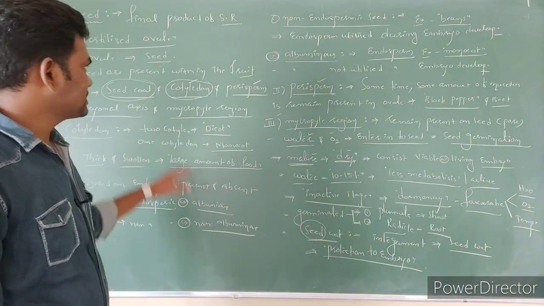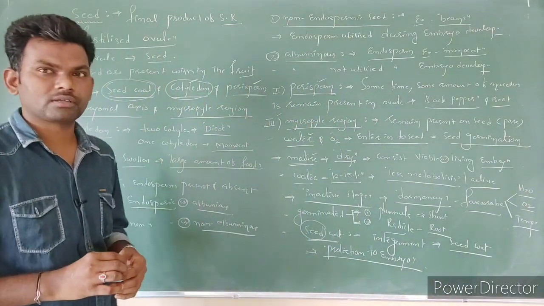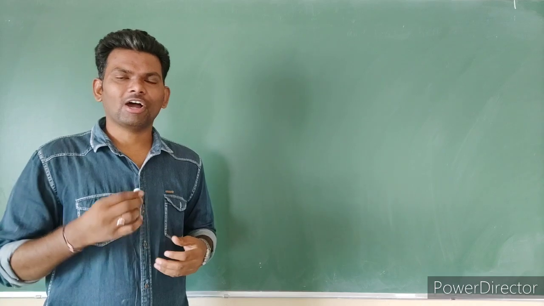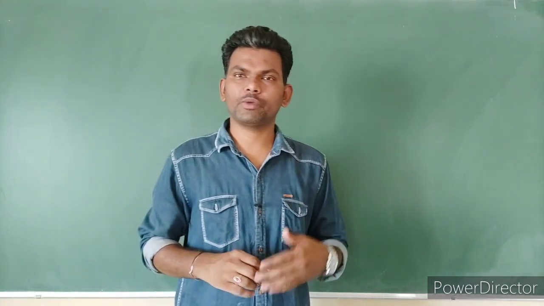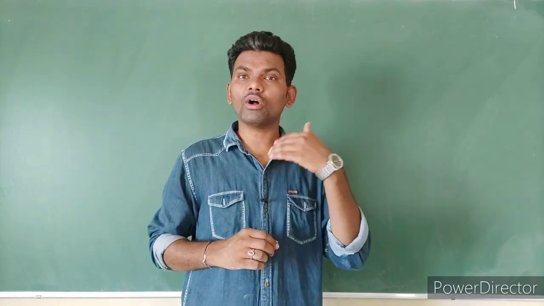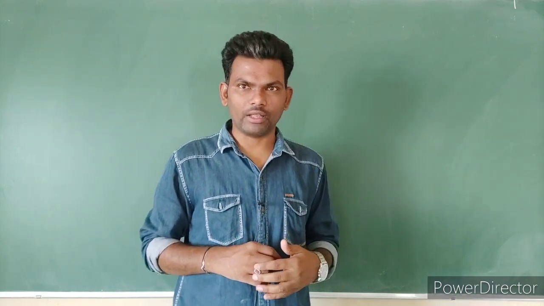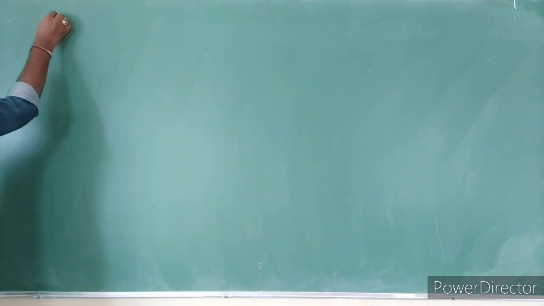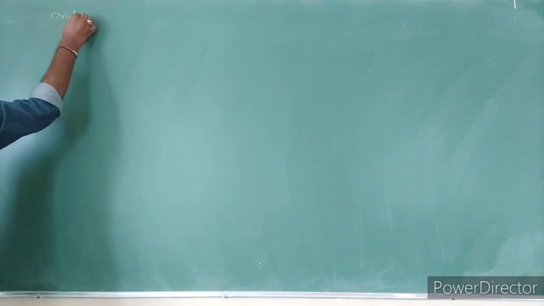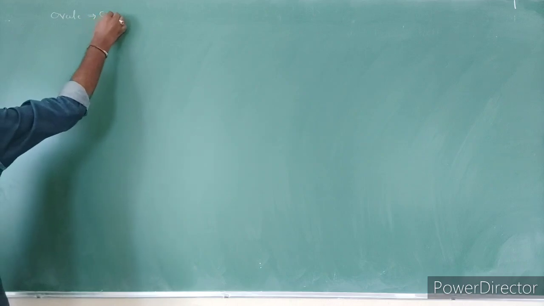So this is regarding seed as well as seed pods. After fertilization, the ovule becomes a seed, the ovary becomes a fruit, and the ovary walls become the fruit walls.